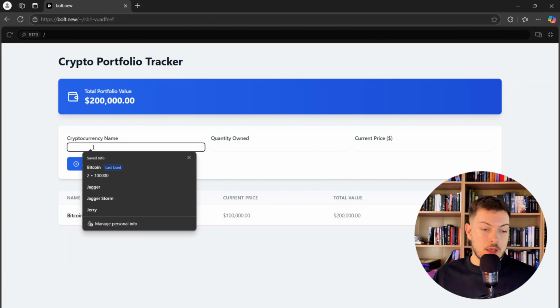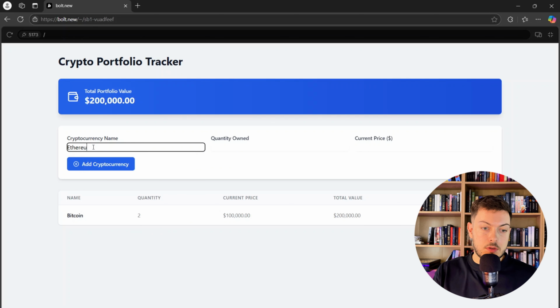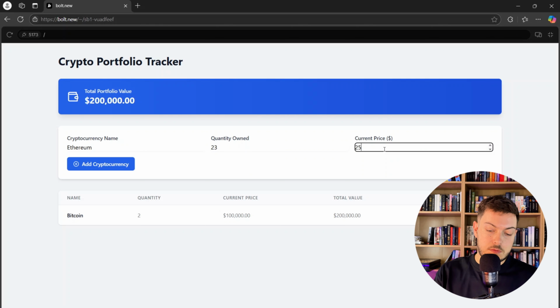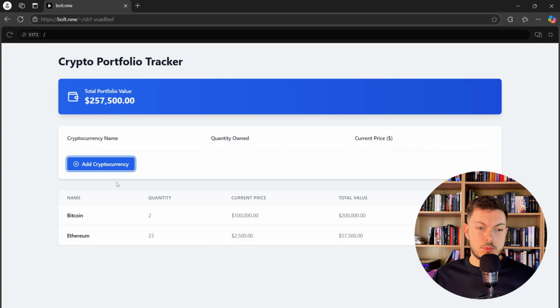We're going to add maybe Ethereum and quantity owned. Let's just say we own 23 Ethereum. Current price, $2,500. You're not too sure about that. So there's our total, and our total portfolio value.